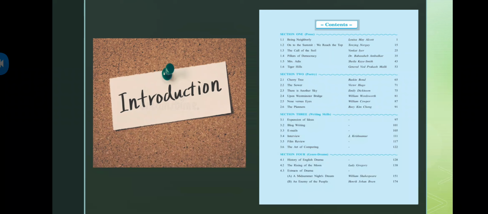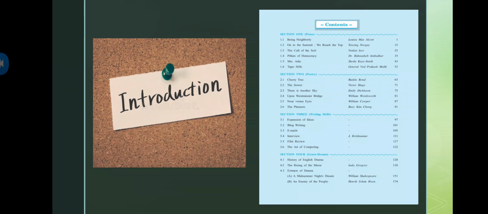Now section 4 is completely based on the genre drama. In that, the first one will be the history of English drama. What exactly is the history of English drama, that's what we will discuss. And then there are three different works: The Rising of the Moon, extracts of the drama A Midsummer Night's Dream, and An Enemy of the People. These are the topics we will be preparing.